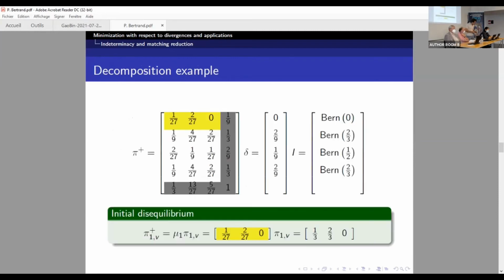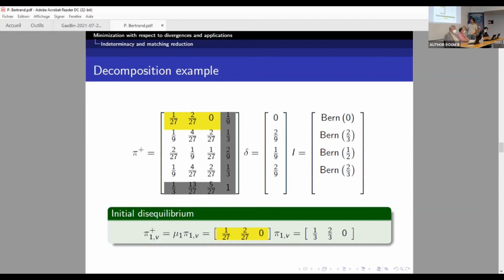Here on an example, we have the matrix that we had in the first example, except we divided by 27 because we wanted it to sum to 1. It's not really important. We have the delta, which is the same divided by 9. Yes, 9 because it's only on the 3. And I is the corresponding Bernoulli.